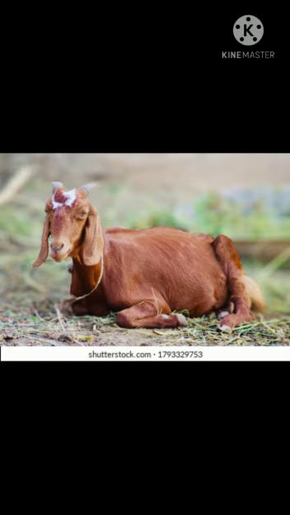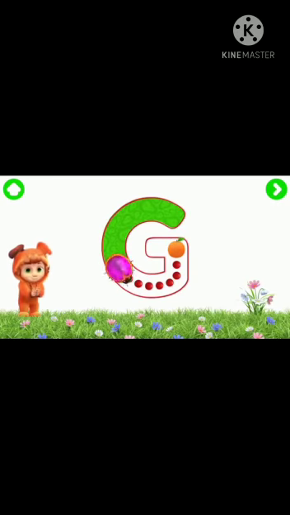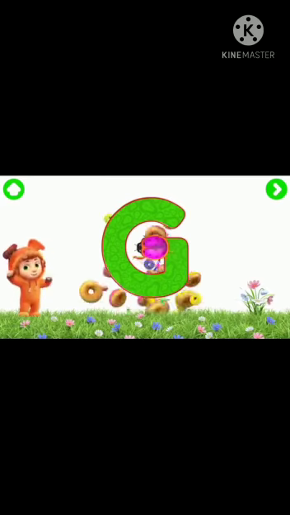And what is this? Goat. What is the beginning sound of goat? G. Make a half circle and then make a standing line.